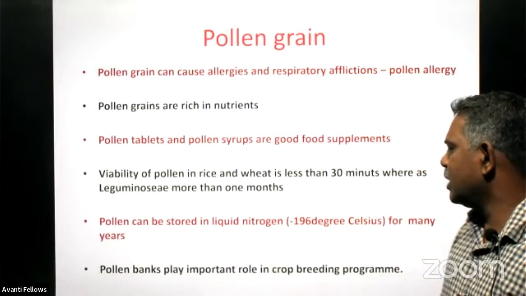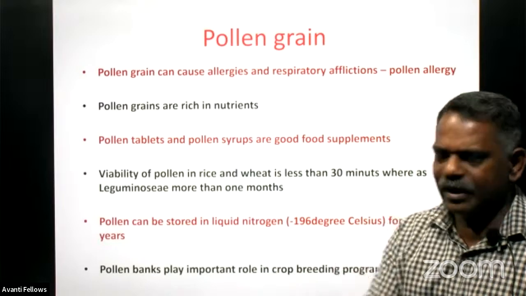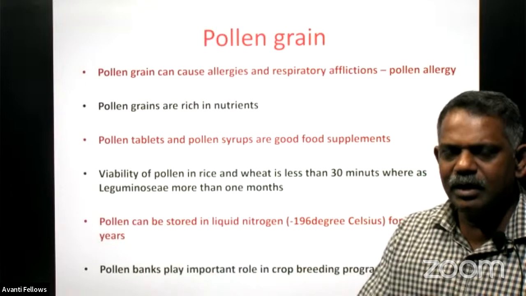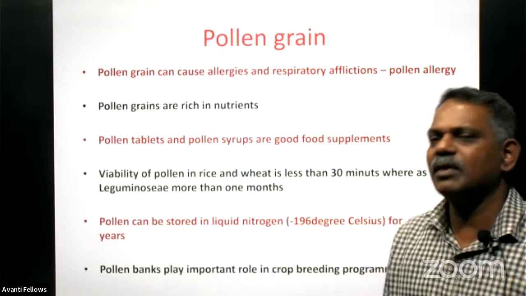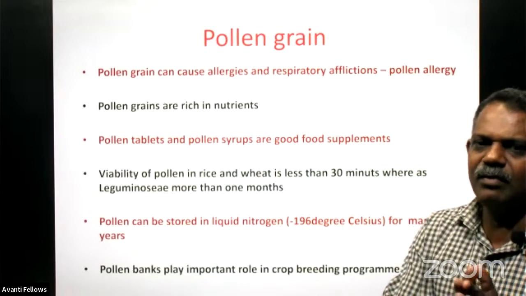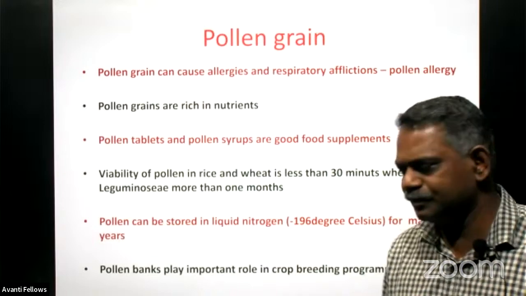And pollen banks play an important role in breeding programs. As I told you, pollen grains stored in liquid nitrogen can be used in future to generate different varieties of plants. And this is called a pollen bank, where we keep a lot of pollen grains in liquid nitrogen.